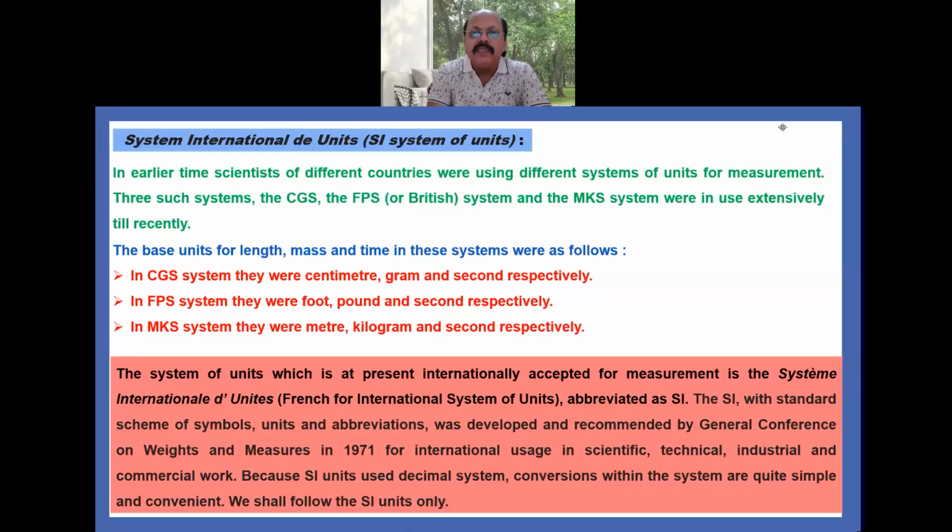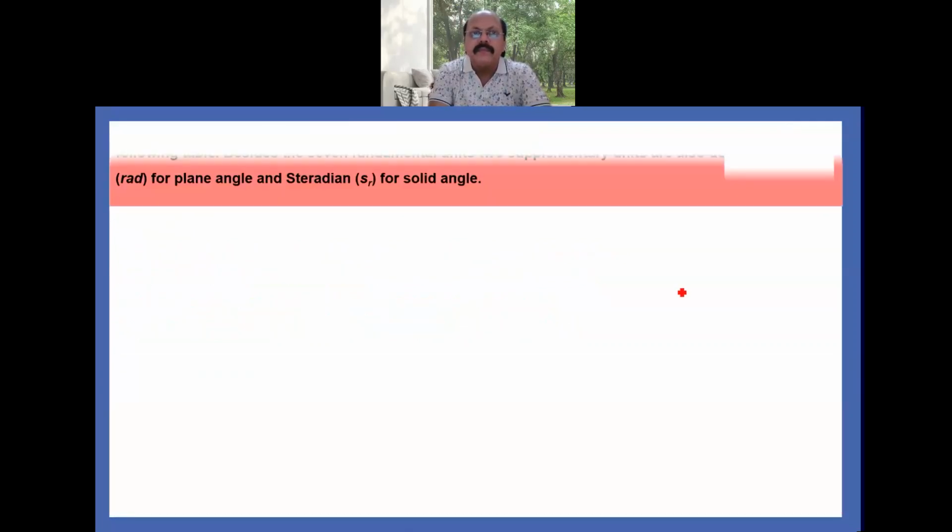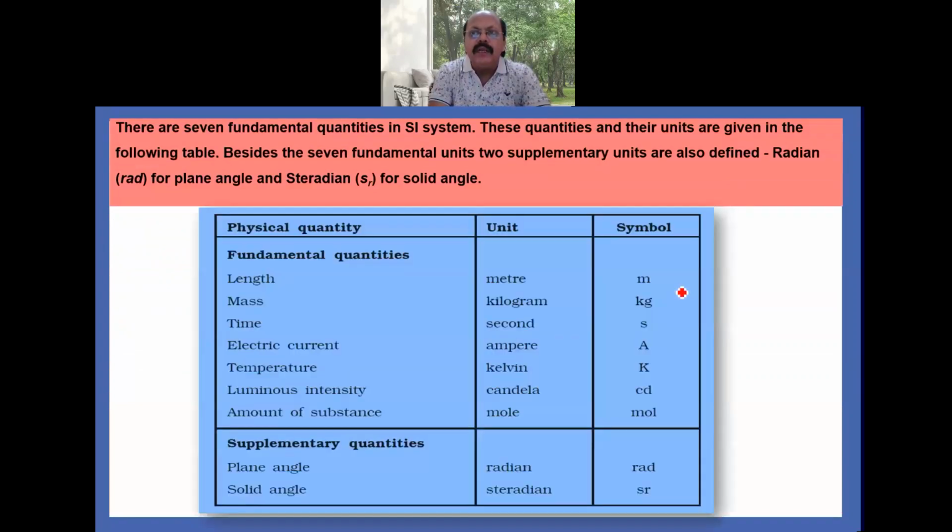So now you see what the SI system basically is. The SI system of units consists of 7 fundamental quantities, and these quantities and their units are in the following table. Besides the fundamental units, two supplementary units are also defined, that is radian for plane angle and steradian for solid angle.